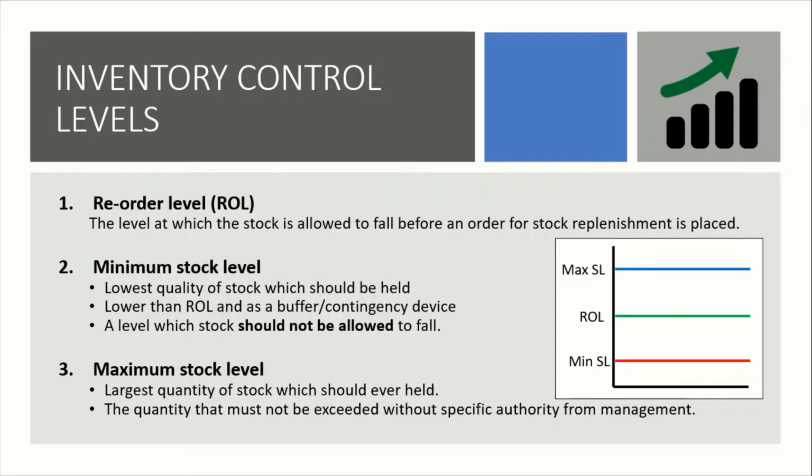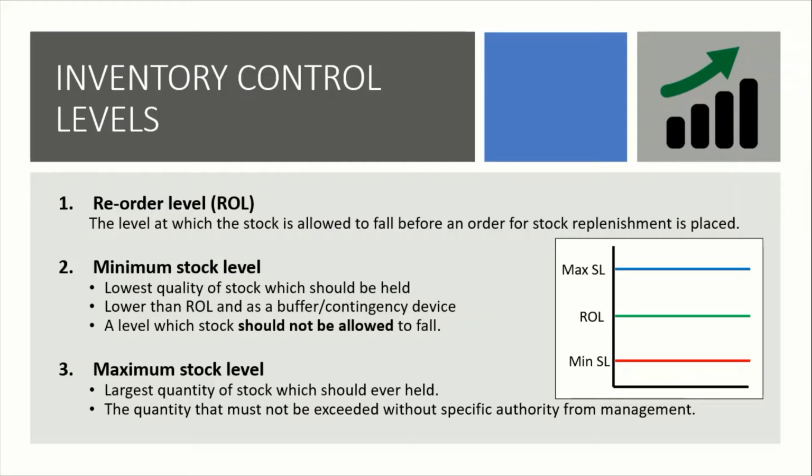So minimum stock level is the lowest quantity of stock which should be held, lower than ROL, and acts as a buffer contingency device. A level which stock should not be allowed to fall. So minimum stock level adalah stok kuantiti yang paling minimum kamu perlu ada dalam storage kamu. Okay, itu yang perlu ada minimum dia.